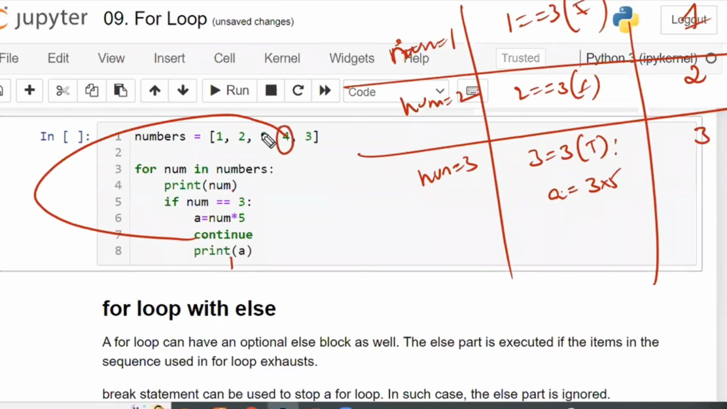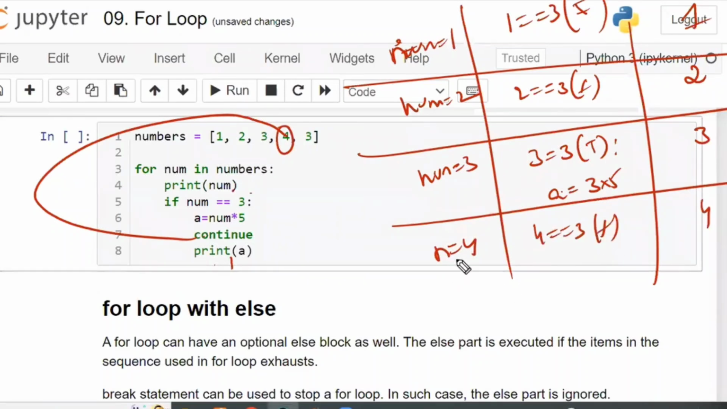Continue means continue with the next number. Without going down, go to the next. Whatever is below this, forget it. Go to the next, that is num is equal to 4. Print 4. And 4 is equal to 3? False. Next, num is equal to 5. Print 5.